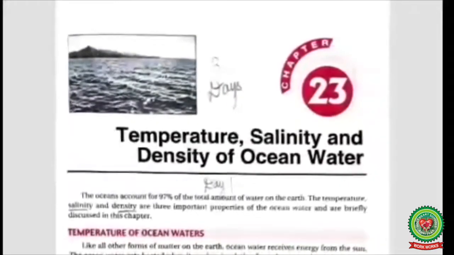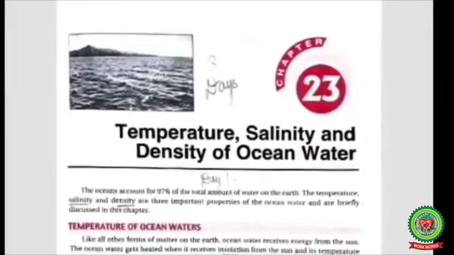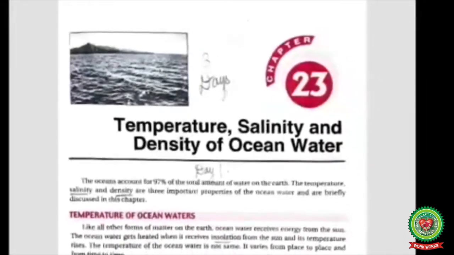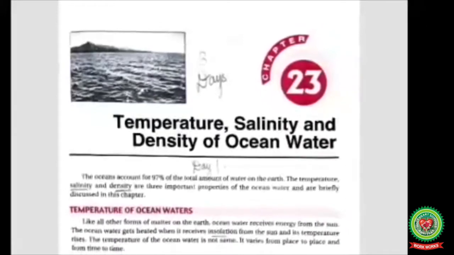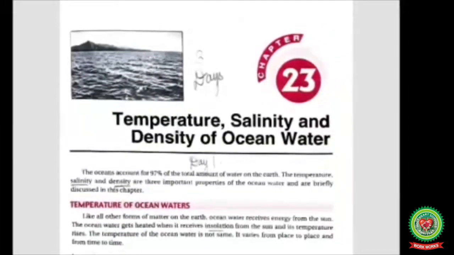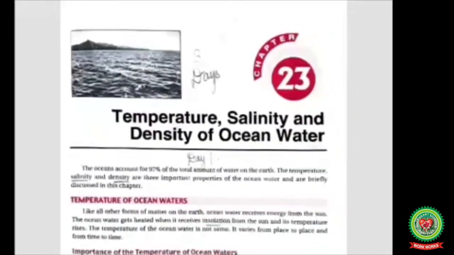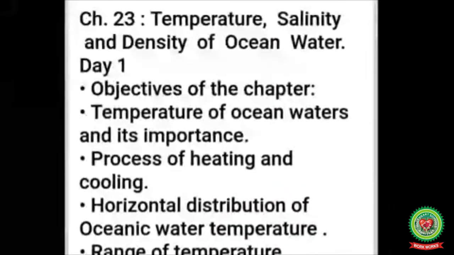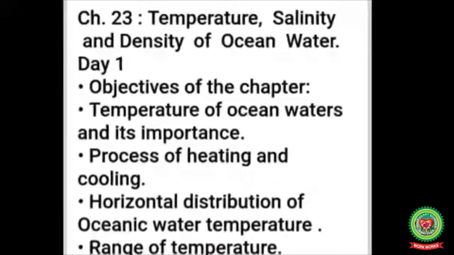Today we are going to start a new chapter, chapter 23, temperature, salinity and density of ocean water. We will study from page 341 to page 345. Let us see the objectives of the chapter.